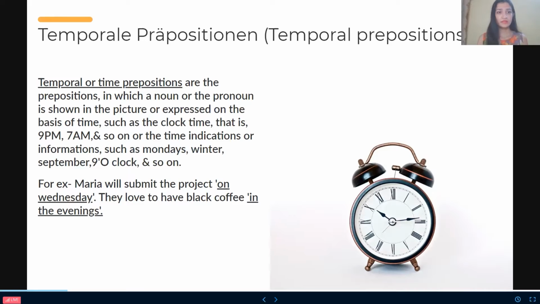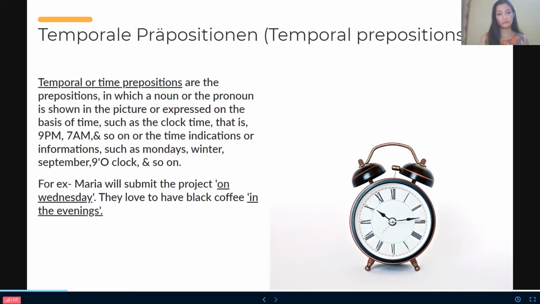So people, here, temporal or time prepositions are the prepositions in which a noun or the pronoun is expressed on the basis of time, such as the clock time, that is 9 p.m., 7 a.m., 6 a.m., and so on, or the time indications or time information, such as week as Mondays, season as winter, month as September, or simply the time 9 o'clock, 8 o'clock, and so on. Okay. For example, Maria will submit the project on Wednesday.